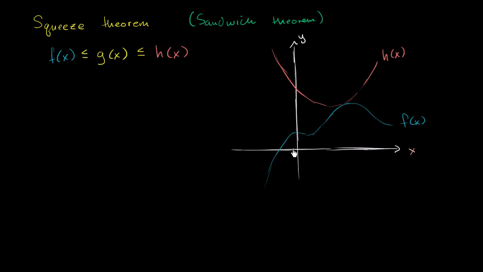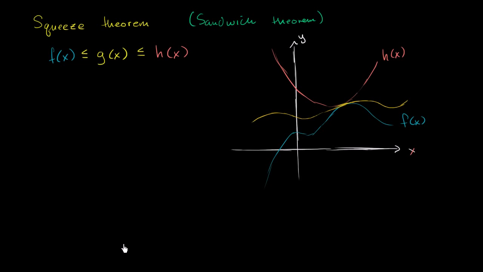And then g of x, for any x value, g of x is always in between these two. And I think you see where the squeeze is happening and where the sandwich is happening. If h of x and f of x were bendy pieces of bread, g of x would be the meat of the sandwich. So it would look something like this.